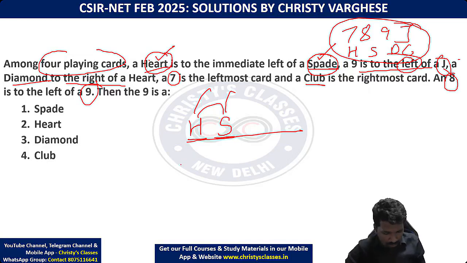Just a minute. Let me check whether there is any mistake in what I typed.